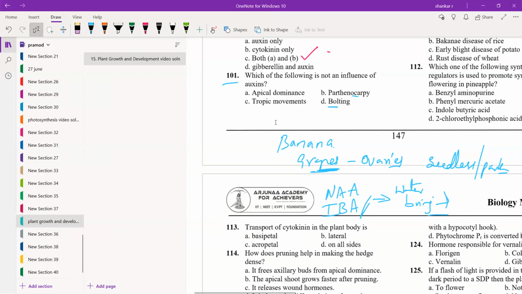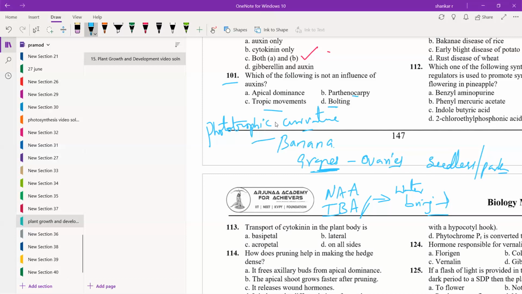And tropic movements. Tropic movements are also under the regulation of auxin. Auxin helps the plants to show phototropic curvature, which means the bending of a shoot tip towards the sunlight. It is a response shown by the plant body towards sunlight, phototropism. So this is all related to auxin, but bolting is not related.